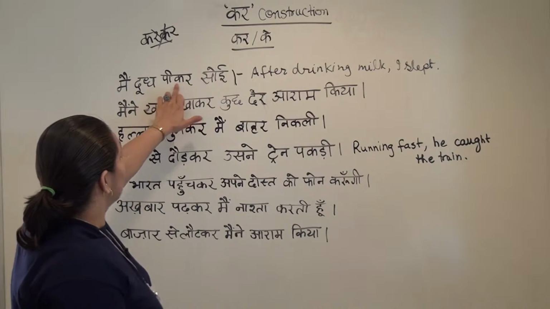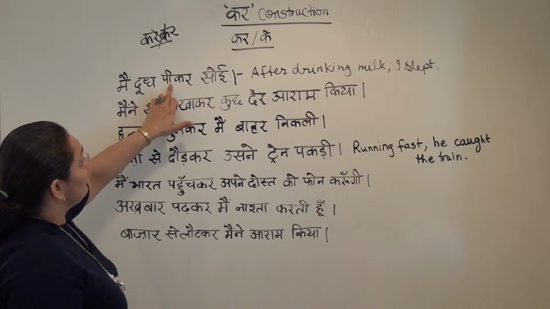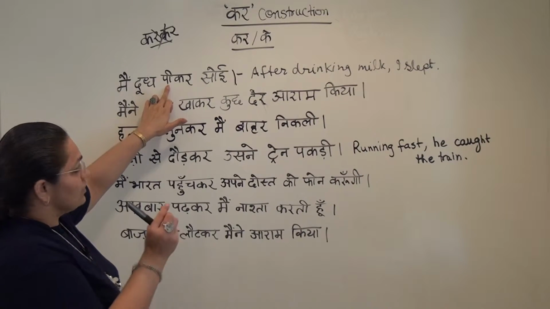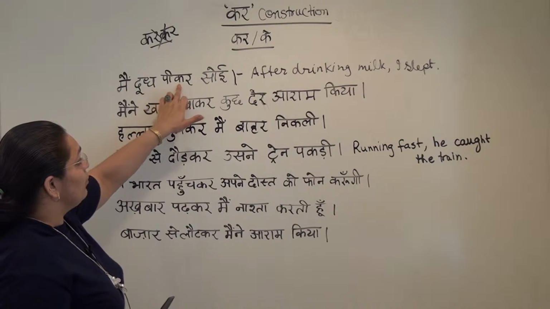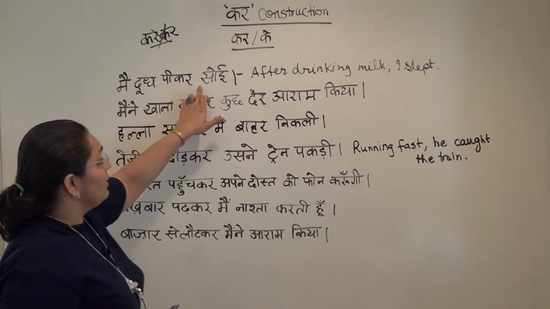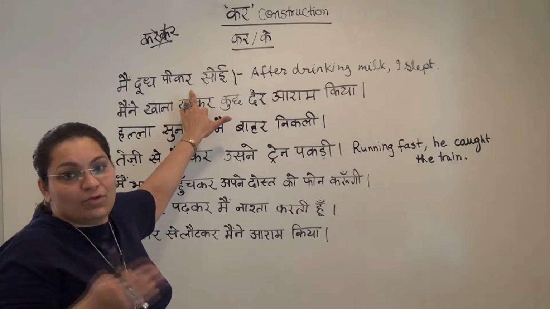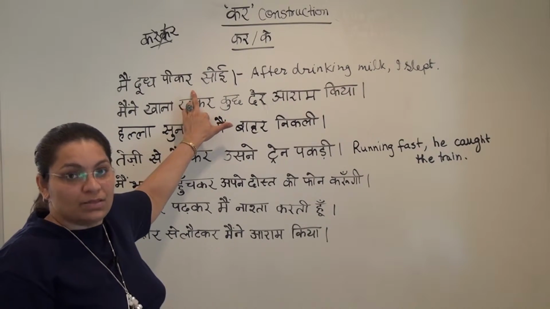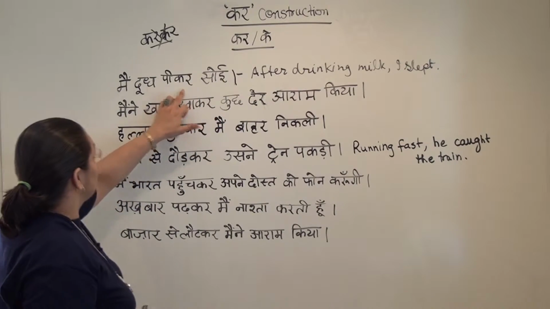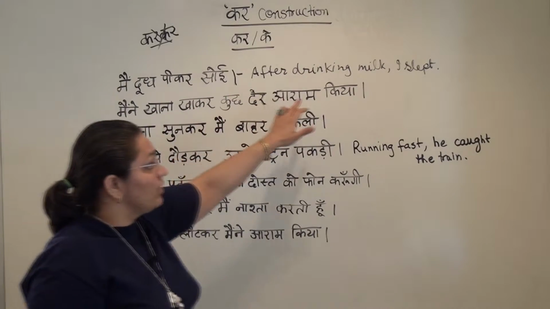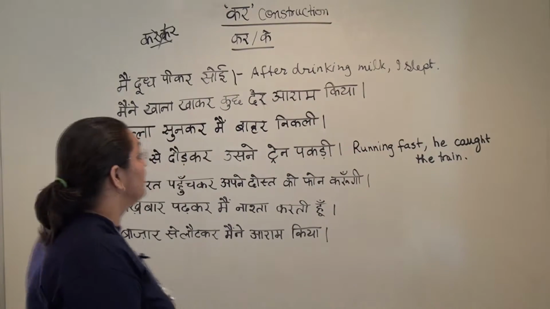You take the ending out of pina, just the root or the stem, p, and then you put kar here. Since it's writing, you cannot say मैं दूध पी के सोई, but if you talk to someone, you can say मैं दूध पी के सोई. If you write, you will have to have kar, not ke. So मैं दूध पीकर सोई, after drinking milk I slept.